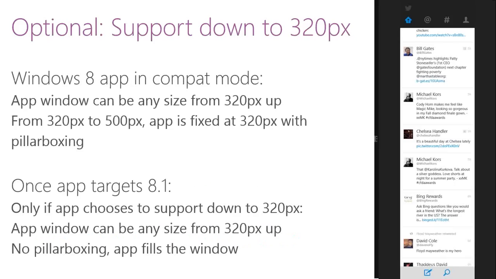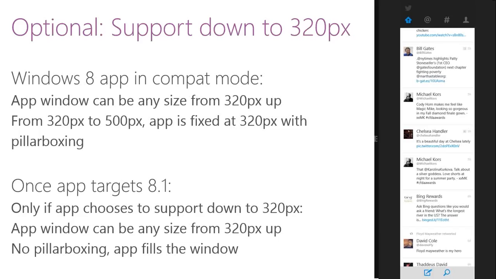So if you have a Windows 8 application which is running on Windows 8.1, it will run nicely. It will be running in the compact mode. Any application can be any size from 320 pixel up to 500 pixel. An app that is fixed at 320 pixel will be running in pillar boxing.